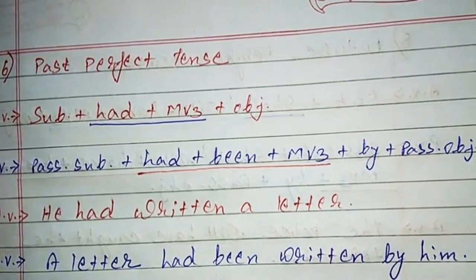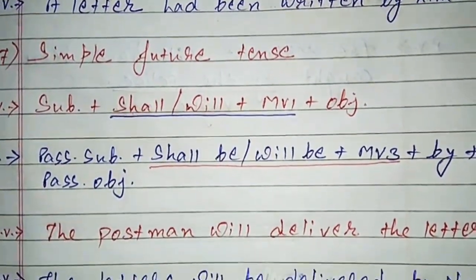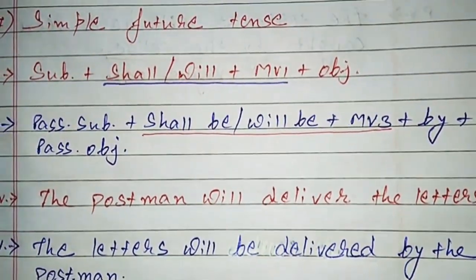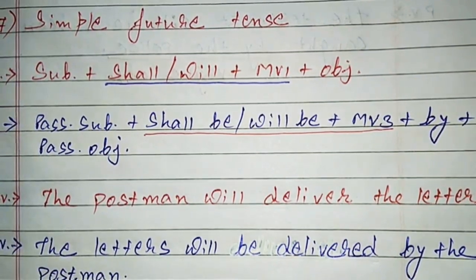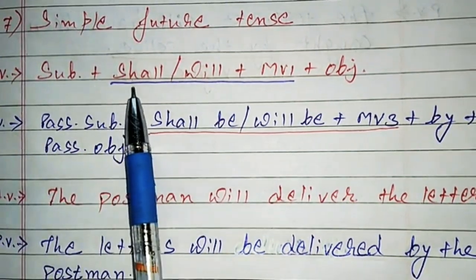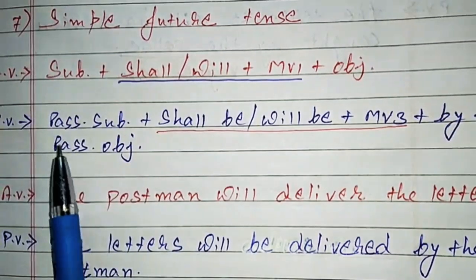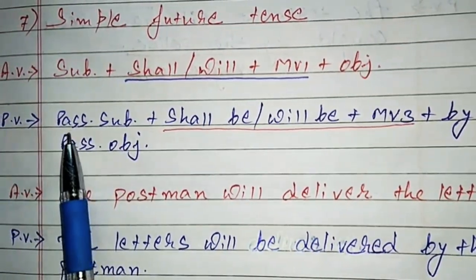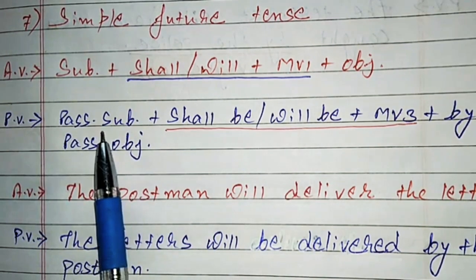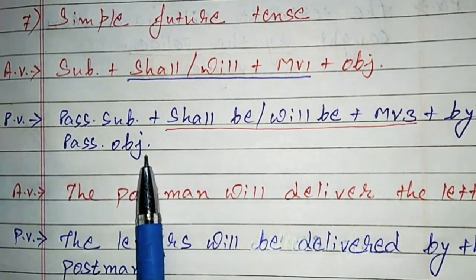Next, we are moving to number 7, simple future tense. Subject plus shall or will plus MV1 plus object. Okay, so its passive voice is passive subject plus shall be or will be, according to the subject, it would be chosen, plus MV3 plus by plus passive object.